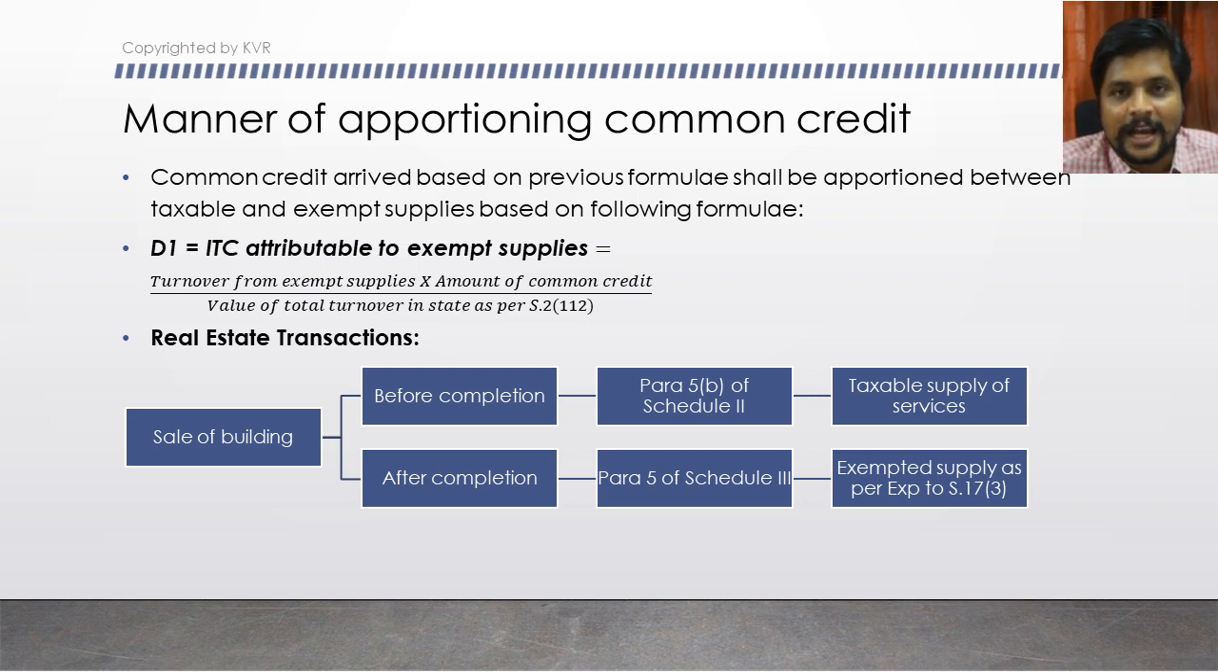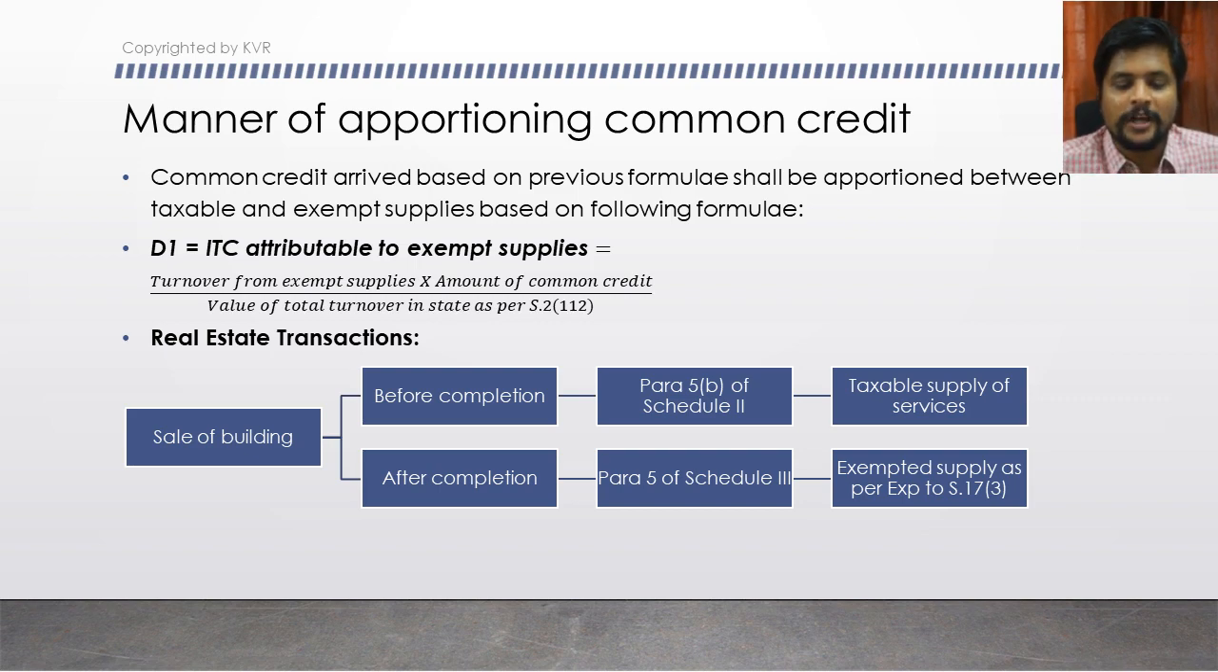Okay, after this step 2 formula calculation, we can denote it as D1. That is what we have calculated here. Next, manner of apportionment of common credit. Then we are continuing with the same concept. Here we have some provisos under this rule. Proviso 1 to rule 42 clause I is there.